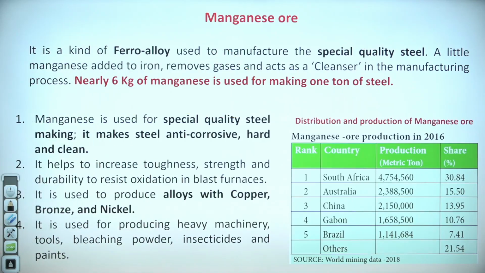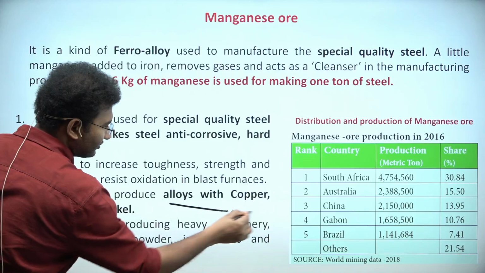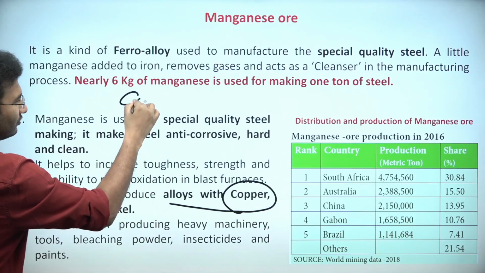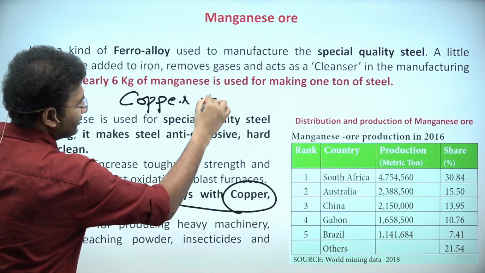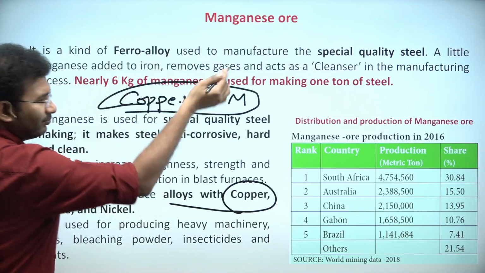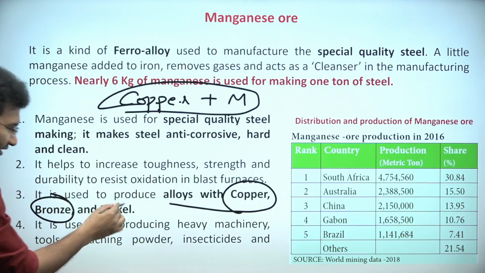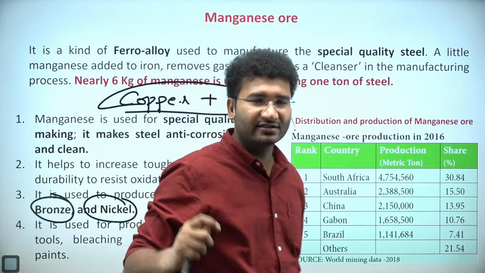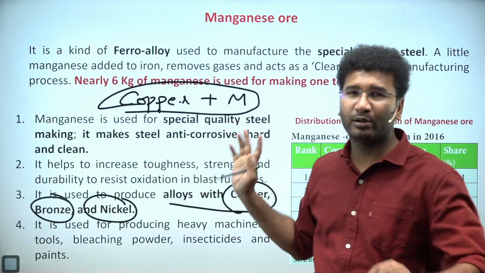So this manganese is also used in producing alloys of copper. You take copper and mix it with manganese, and that material will become stronger. Bronze, nickel, you take all these products and mix manganese with them, that becomes an alloy.